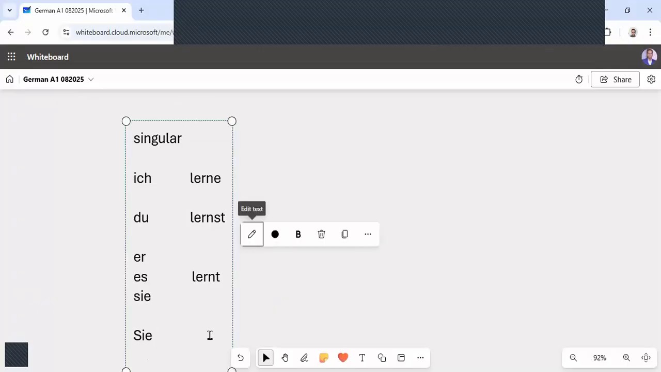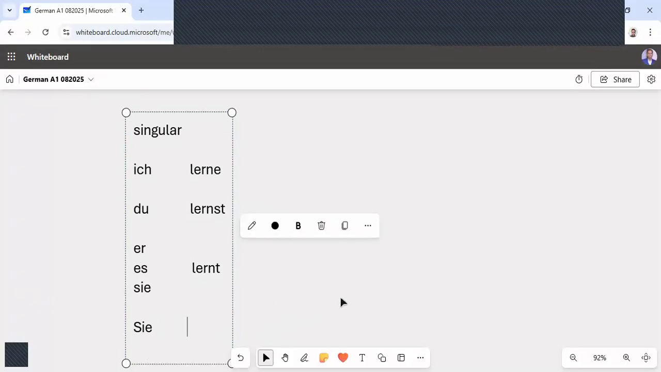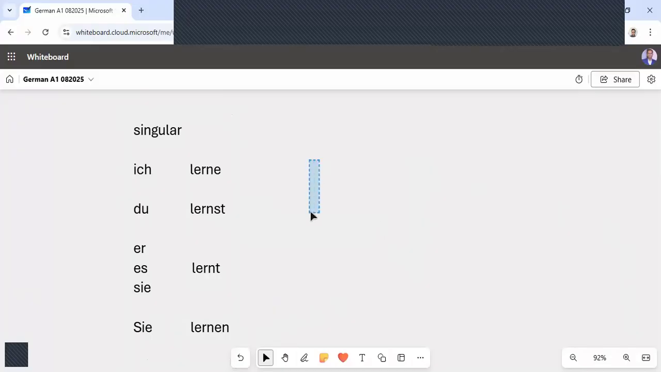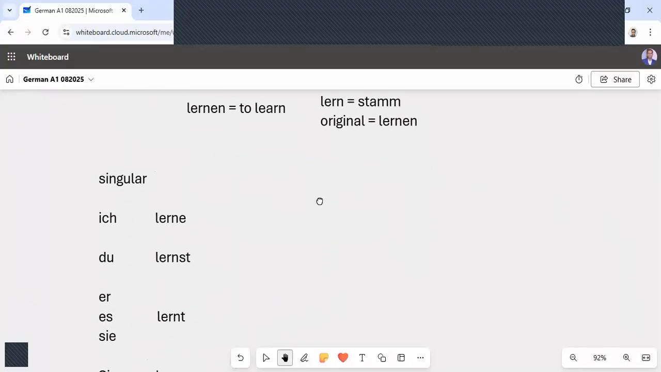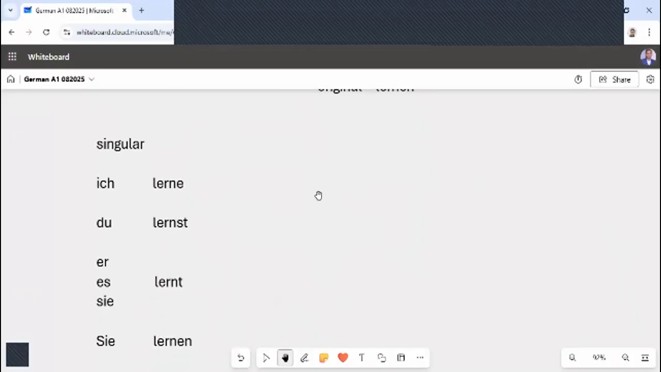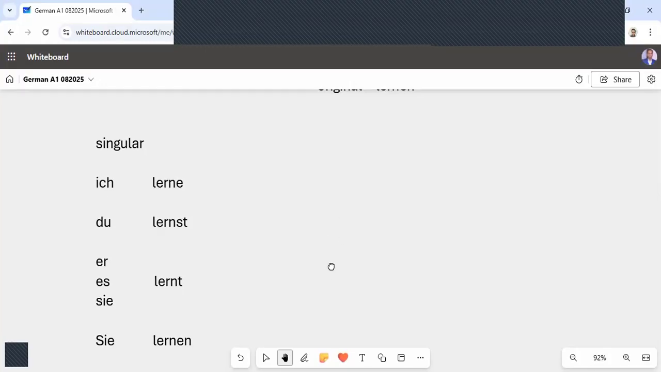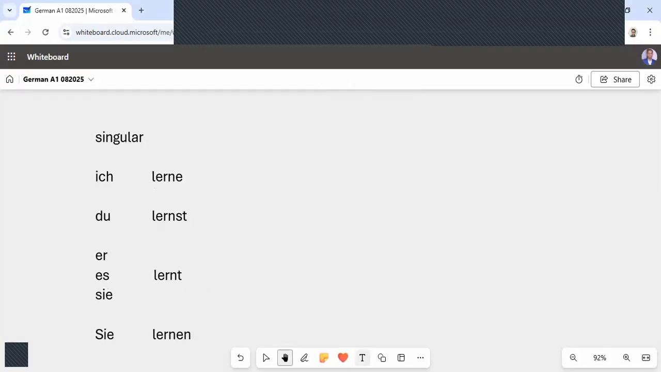So with sie, either you can write it like the original form. The original form I already wrote here, it is lernen. I already mentioned that with sie, with wir, and sie, we will use the original form, but not with this sie. With this sie, we will not use the original form. With this sie, we will always use the t.